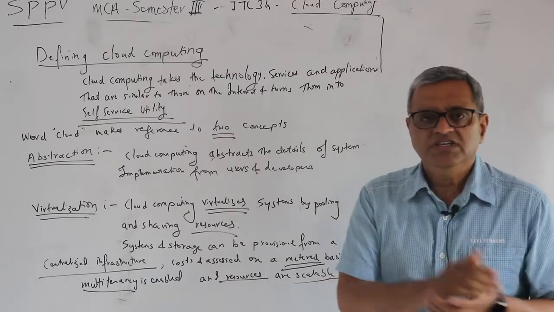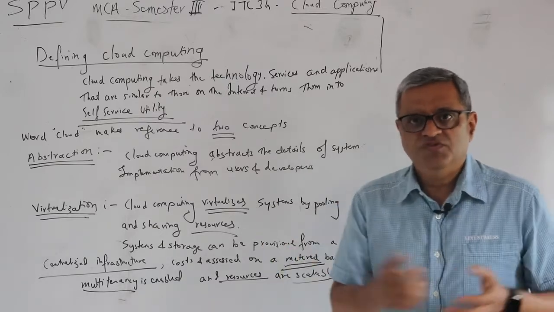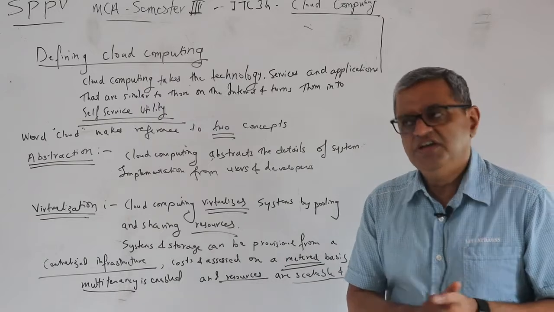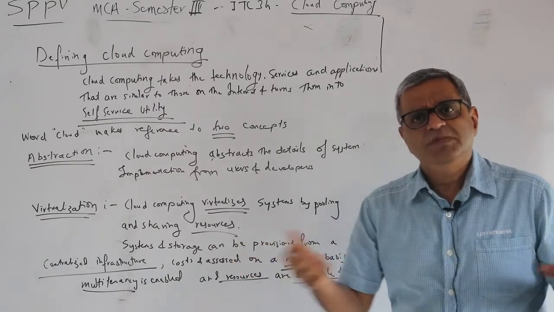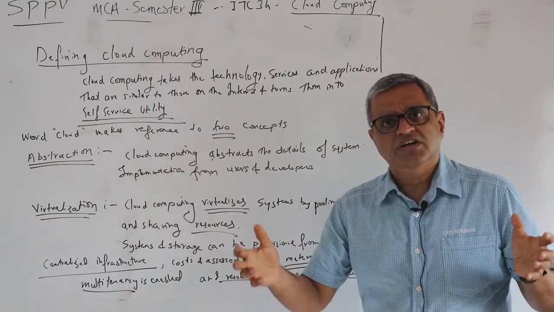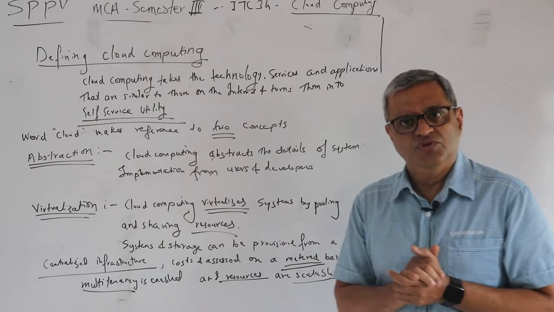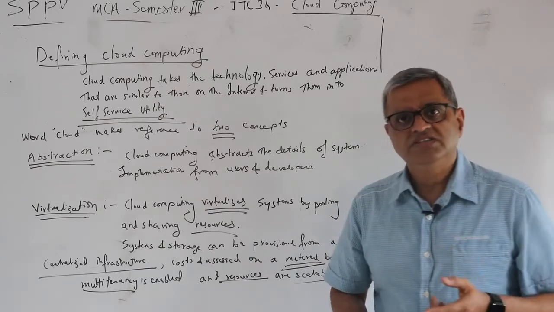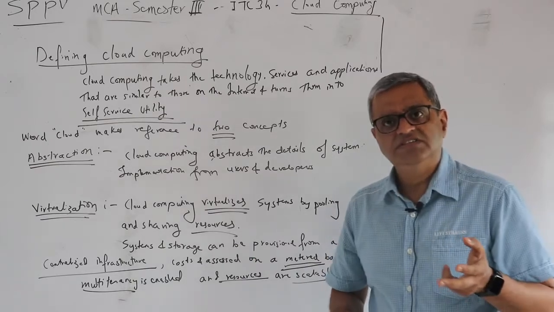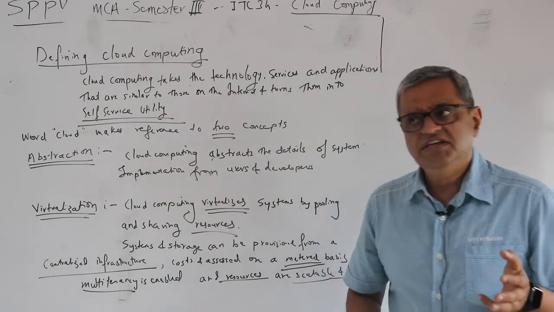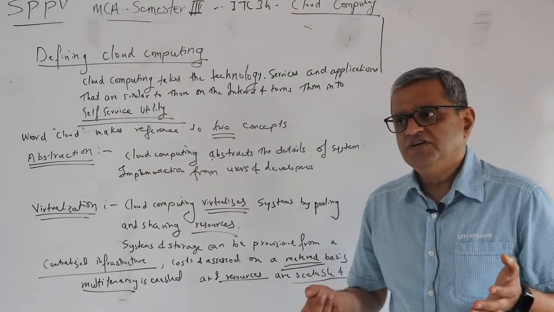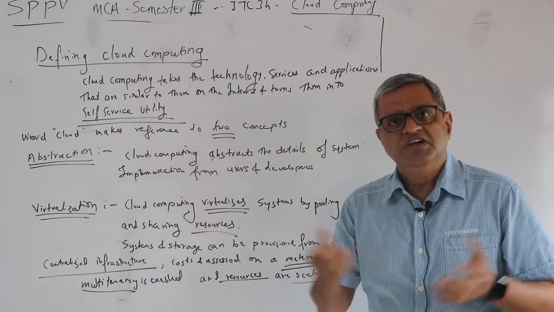Now why am I saying utility? Because your usage is metered, and you only pay for as much usage as you have consumed, similar to the way you use your mobile services, landline services, electricity, or cooking gas. All these things become utility.